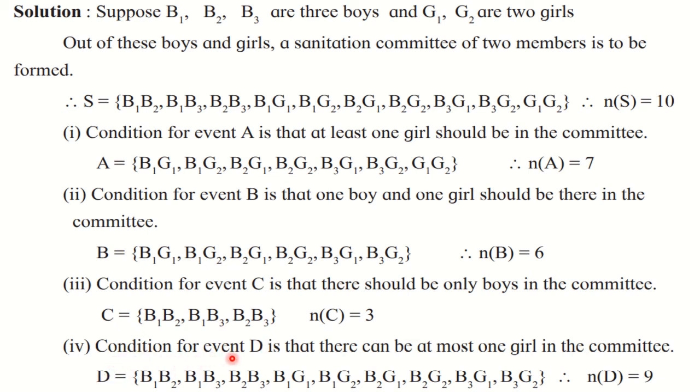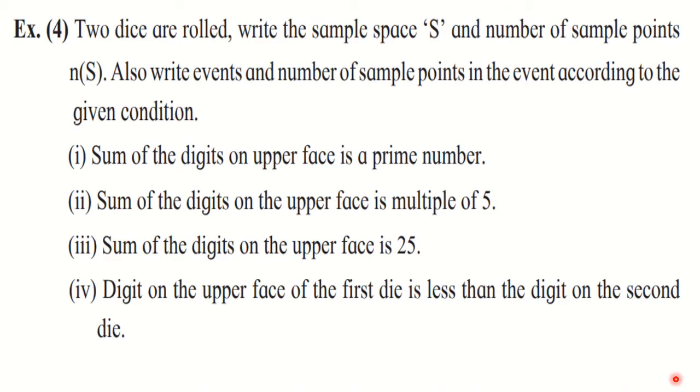Fourth one, condition for event D is that there can be at most 1 girl in the committee. At most means maximum 1 girl. That means 0 girl also will do. So you will write all the sample points where boys are present and one girl is present. So this last sample point is not allowed because here 2 girls are there. So you will write down the remaining 9 sample points here, and therefore n of D is equal to 9. Okay. Let's go further.